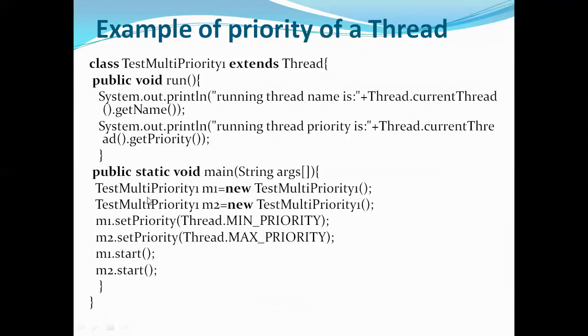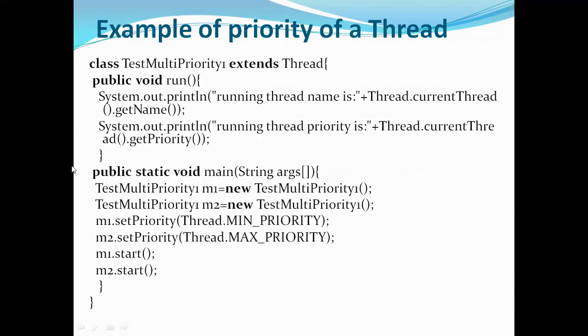Next, I'm setting the priority of these two objects. For m1, I'm writing m1.setPriority(Thread.MIN_PRIORITY). What is the minimum priority? It is 1. So this minimum priority will be assigned to m1. Next, for m2, I'm setting the maximum priority, that is 10. After these two priorities, I'm calling these two threads to run, that is m1.start() and m2.start().